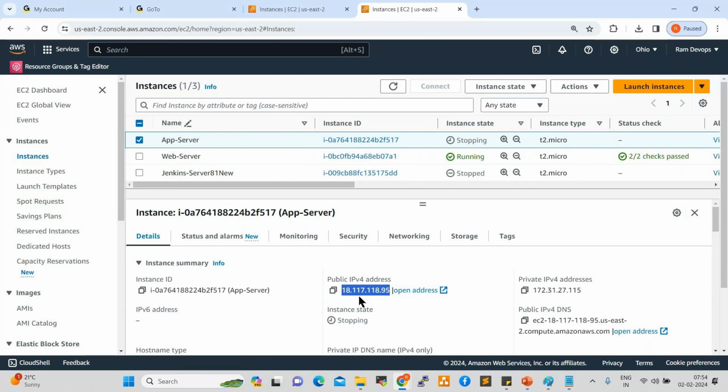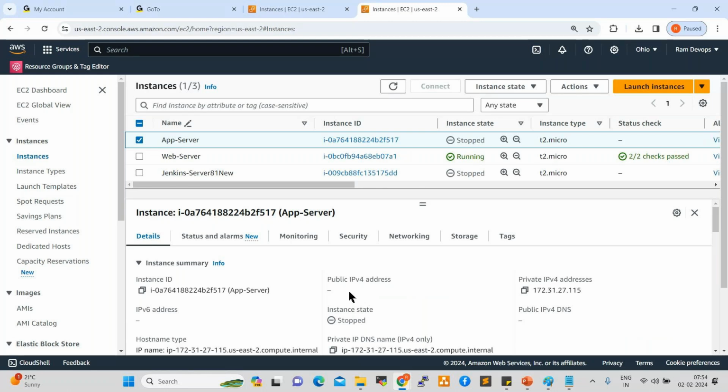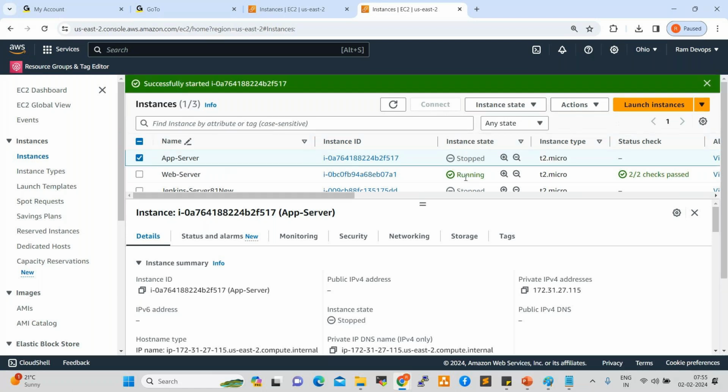See here, now the server has stopped. What happened here? The app server IP is gone, right? So the DHCP server will take back that IP. Now what will I do? If I start the server, what will happen? Select the server, go to instance state, start instance, start. Now it is starting. Once it starts, a new IP will be available here.